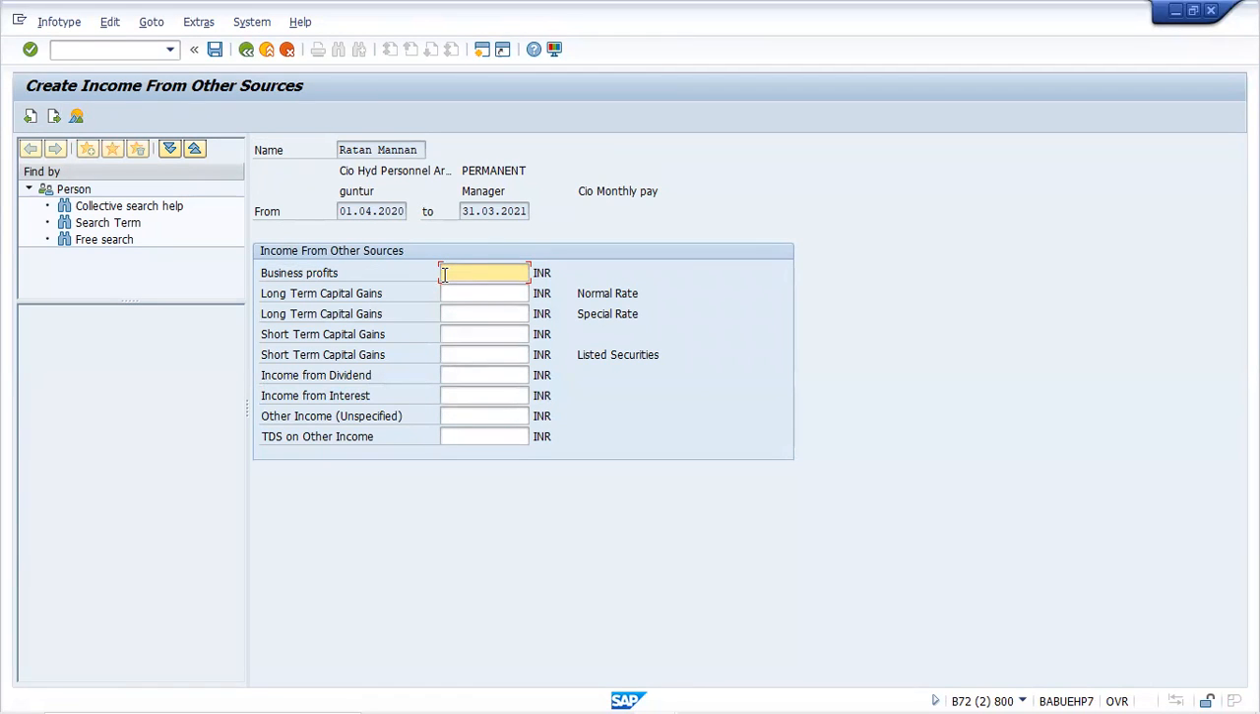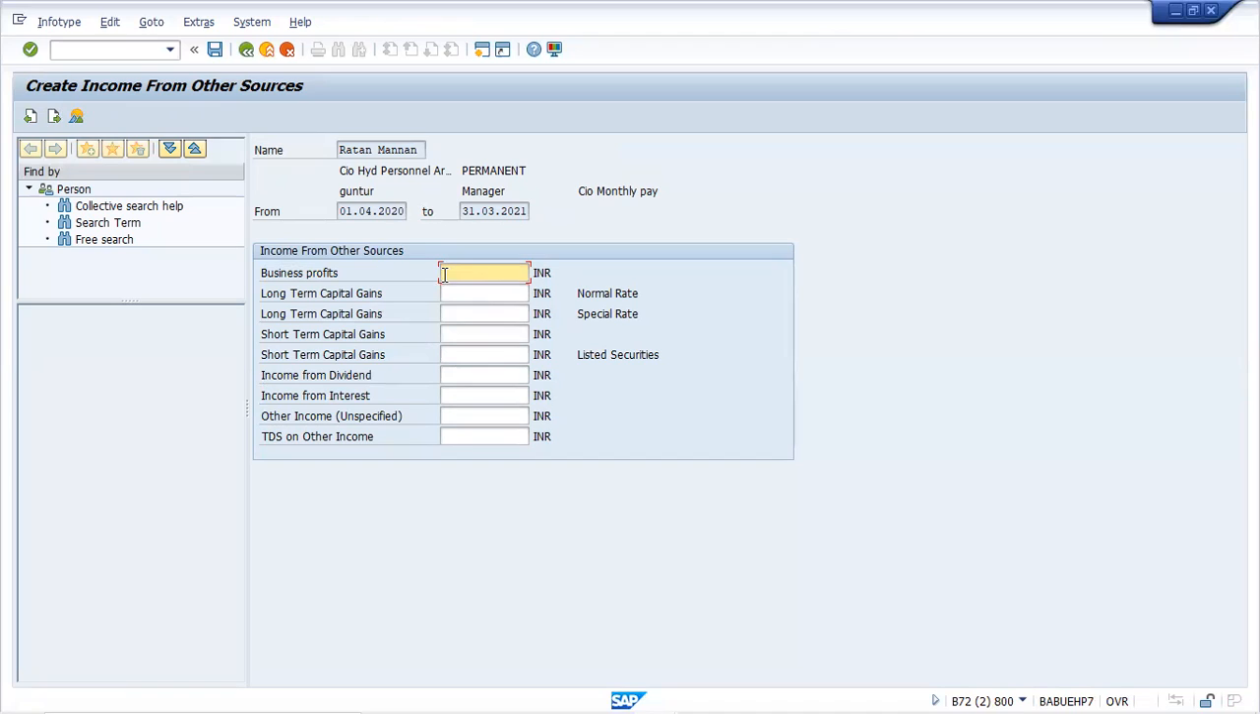Now you can see here we have a lot of options. Suppose you have income from other sources. You were asking what the possible things are. It can be business profit, or income from interest, house interest, or TDS and other income. These are the different LTCG, STCG. Suppose you have some SIP, systematic investment plan, or some kind of investment, and from that you are getting some gain. Whether it is at a normal rate or a special rate, or any kind of short-term capital gain you received, those things you will be maintaining here.